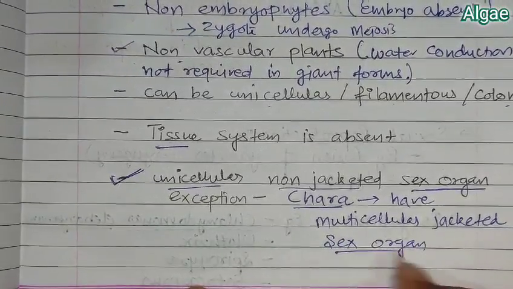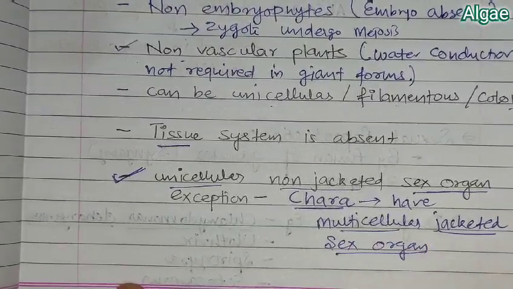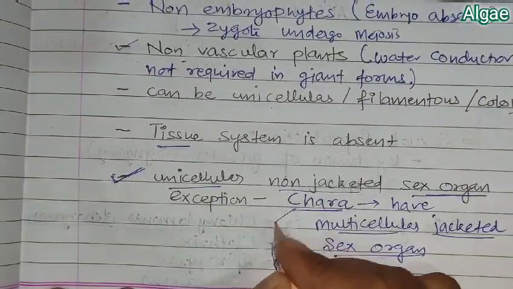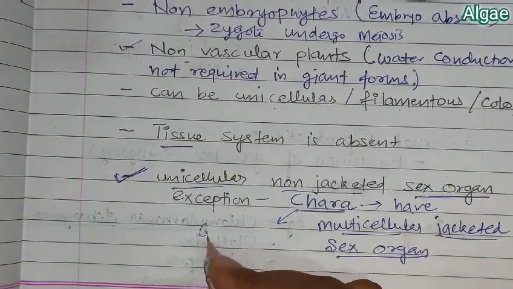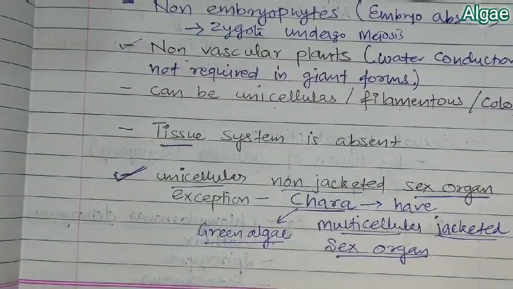We will study these sex organs in Chara, their names and positioning, but remember that Chara is a green alga. We will study this in detail as well.